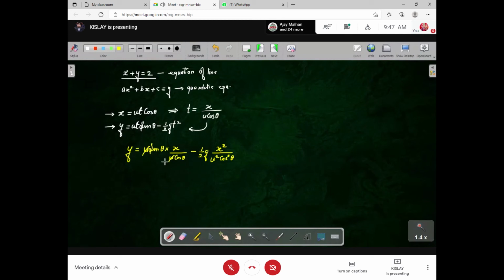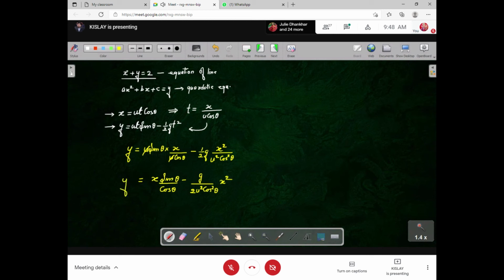Now u can be cancelled out and this can be written as x sin theta upon cos theta, I'm rearranging it a little. Yes, cos theta, I'm sorry, that was missing. And minus g upon 2u square cos square theta into x square.